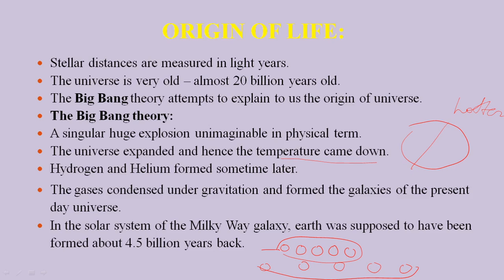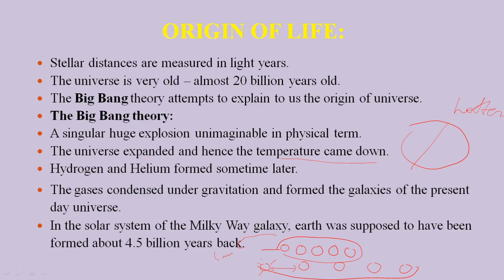Later, after some time, they start cooling down, that is, the temperature starts falling. When the temperature falls, energy is released from it. That energy makes them keep apart from each other, and finally they are moving apart and keeping a distance, and this gives rise to the expansion of the universe.